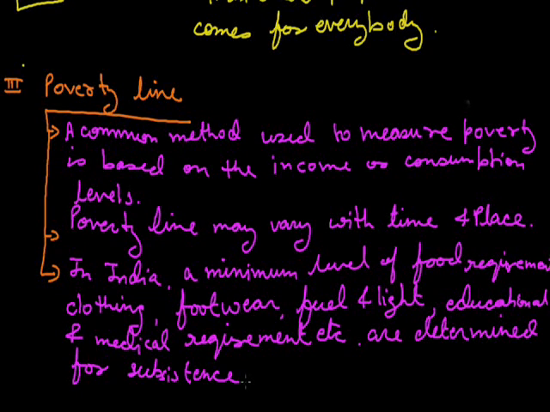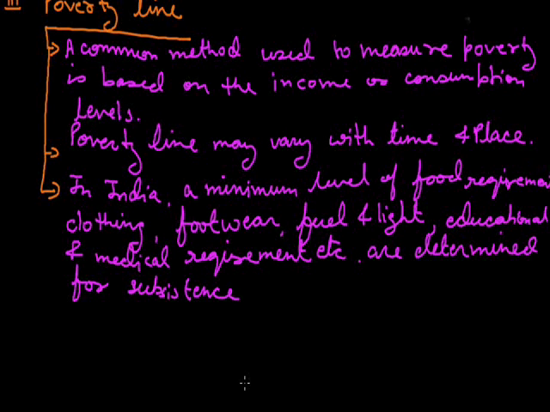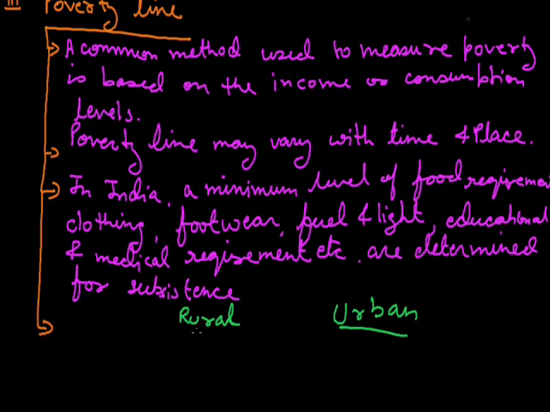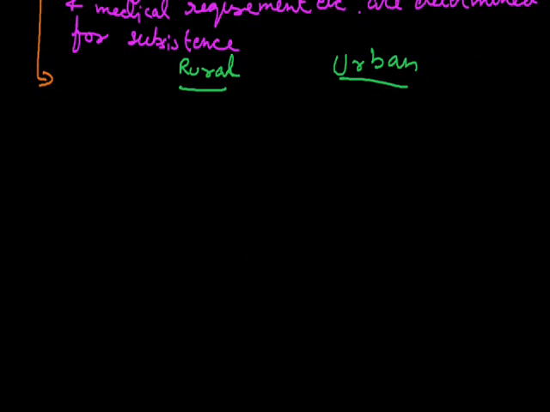Means if a person is earning this much rupees, that person is not poor, and if that person is not earning this much, that person is poor. How we decide it is like this. The rural and the urban areas, first of all, of India.